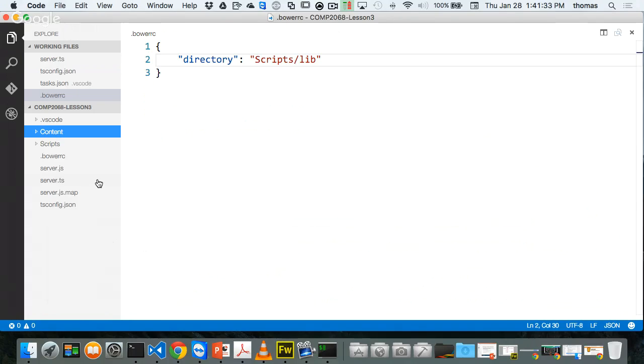So I have model view controller. We're doing that with Node, right? And the model would be if I'm accessing things like MongoDB, which we're going to be doing in the future, we're going to create a model for that. If I have my logic, my controller, that's all the back-end stuff that we're talking about here. And the view would be the web pages that we're going to be serving out. So typically what we would do is split out the web stuff, the front-end stuff, into a public folder. And then we're going to have scripts and content inside that public folder.